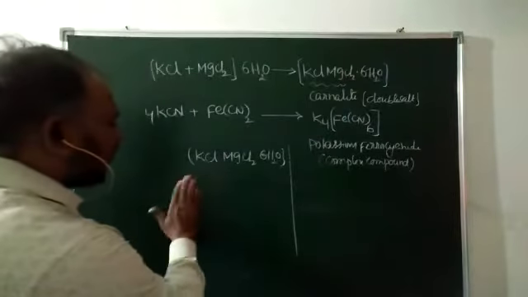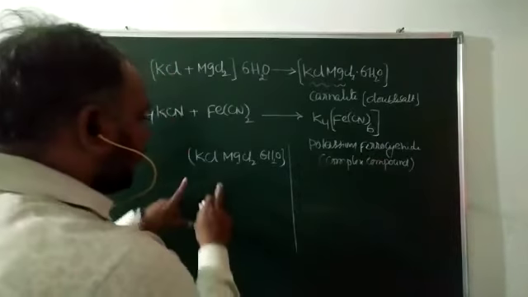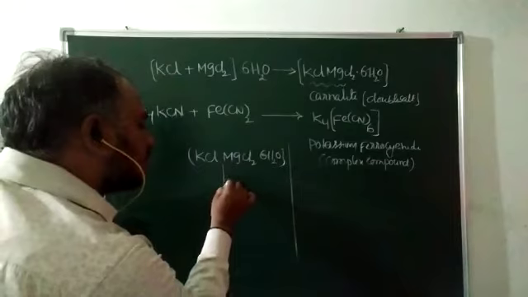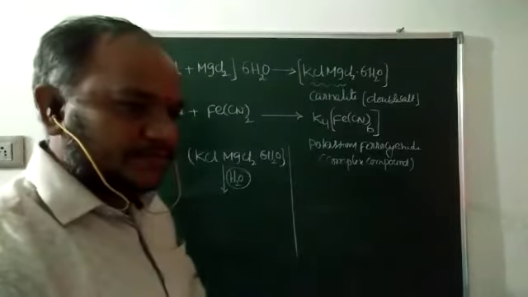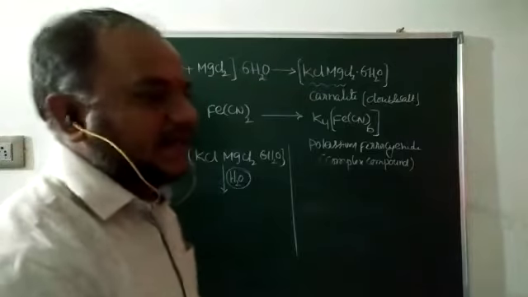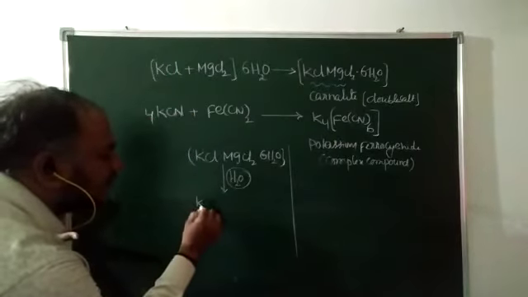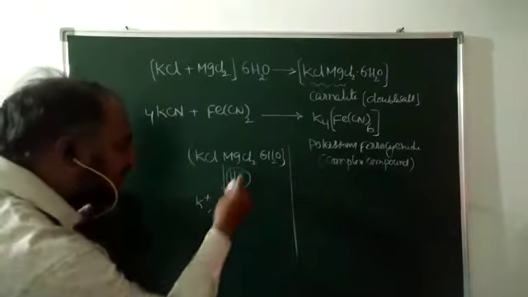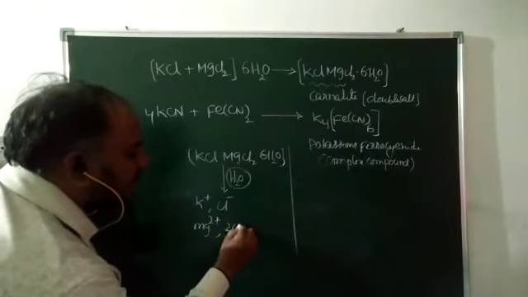What is another difference? Suppose this double salt is taken and dissolved in water. That means it is diluted. What will happen? The potassium chloride will be ionized like K plus and Cl minus. Magnesium chloride also will be ionized, Mg2 plus and 2Cl minus.